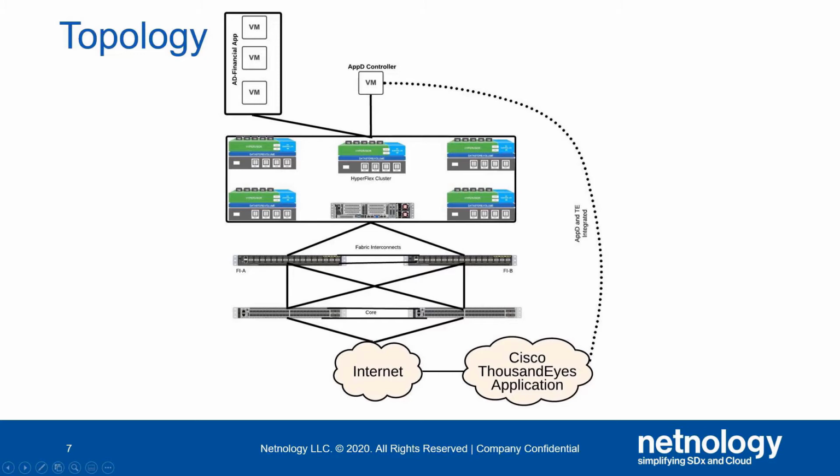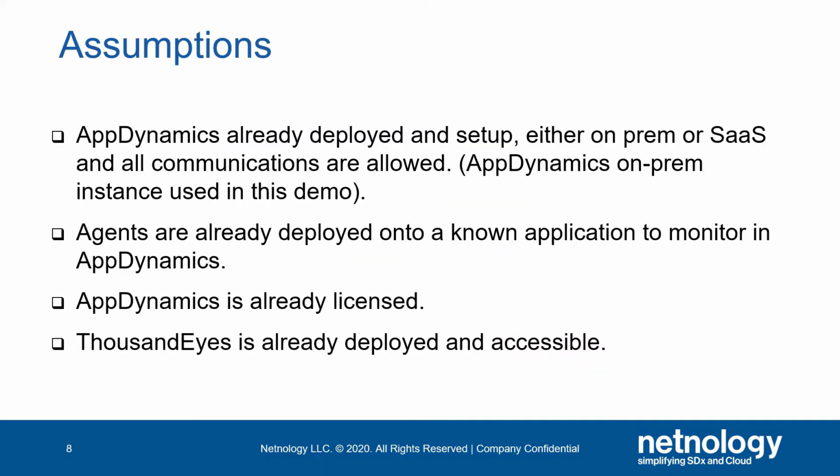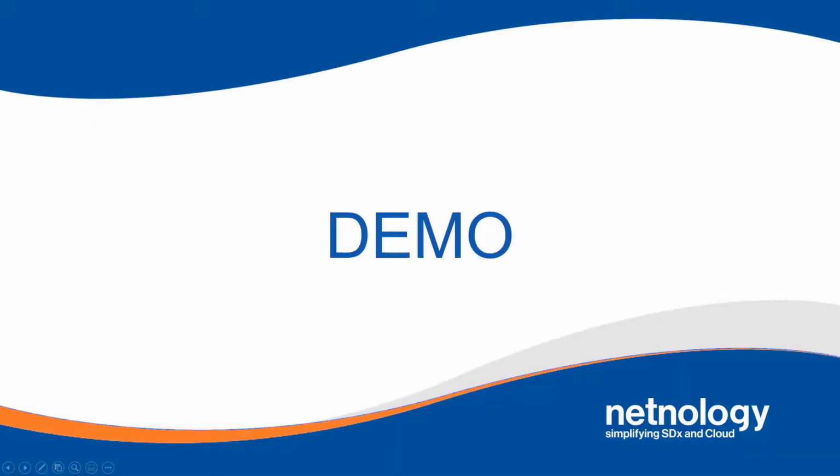ThousandEyes application is SaaS-based, so the communication from our on-prem AppDynamics instance is being allowed to talk with the ThousandEyes instance. Some assumptions for this demonstration are: AppDynamics is already deployed and set up. Agents have already been deployed and applications set up. AppDynamics is already licensed. ThousandEyes is already deployed and accessible. At this point, we do not need any agents set up. Let's get started with the live demonstration.